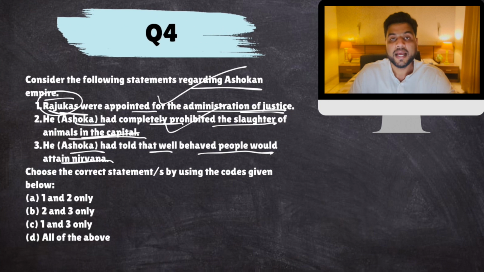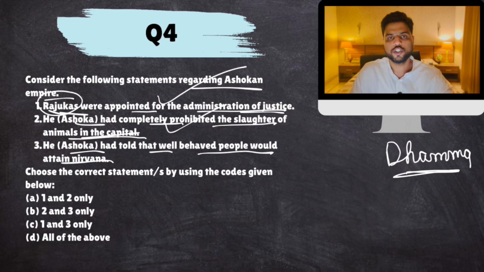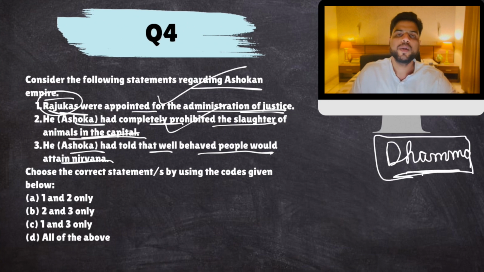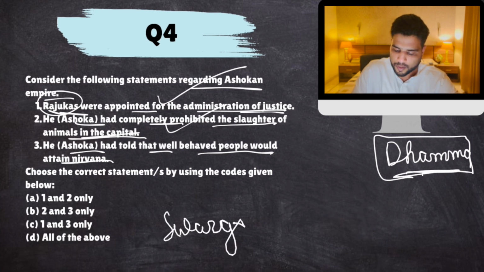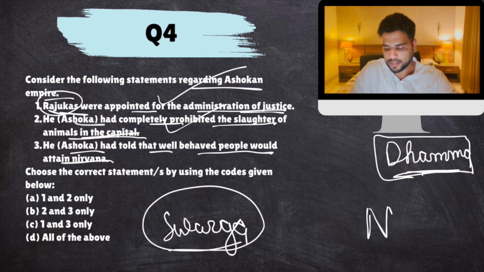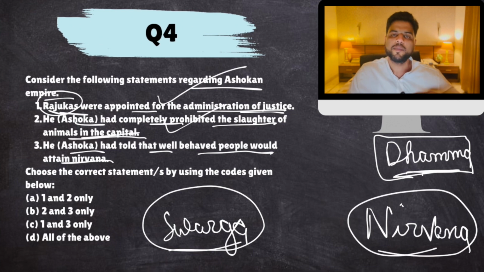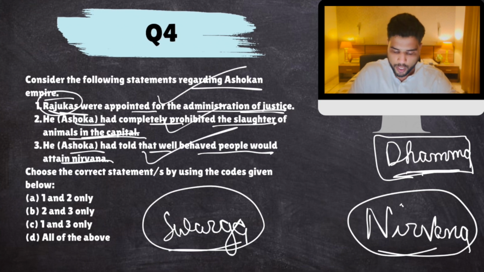So, yes. Ashoka did prohibit slaughter of animals because, like we discussed before, he was against animal sacrifices. And remember, I told you that Ashoka's Dhamma was more secular and for all religions, not just Buddhists. So he said that if every subject of mine follows my Dhamma, he or she will be a well-behaved citizen, and a well-behaved citizen has a higher chance of entering Swarga or attaining nirvana than others. We all talk about attaining nirvana, Buddhists talk about attaining nirvana, but you cannot attain nirvana if you are not even a well-behaved citizen. So yes, he did say that in one of his inscriptions. So this is also correct. Okay, so all of the above.